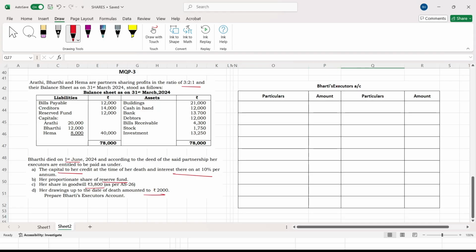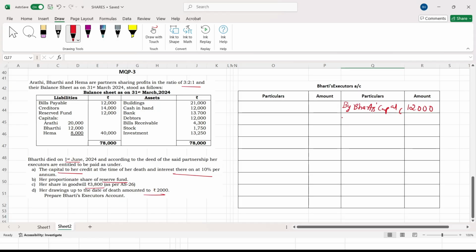First, it is capital. Because they have asked for the executor's account, we should write it as by Bharati's capital account. How much is the capital of Bharati? Bharati's capital is 12,000. So this one is completed.